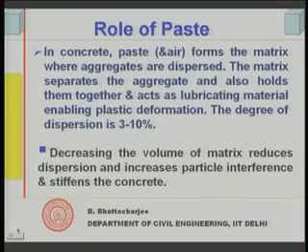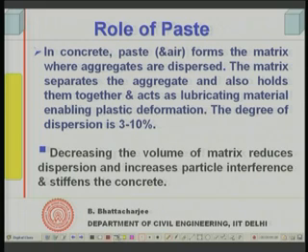If we decrease the volume of matrix, that is the paste, it reduces the dispersion and increases the particle interference, resulting in stiffening of the concrete.